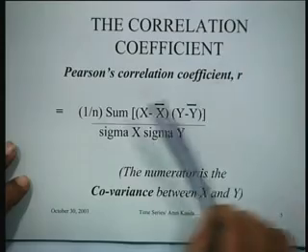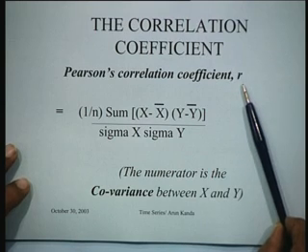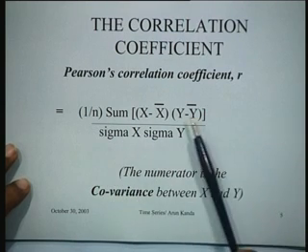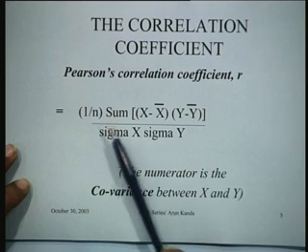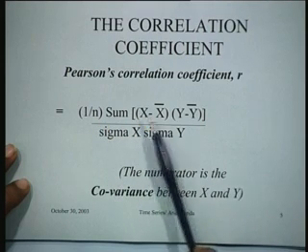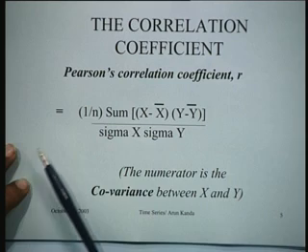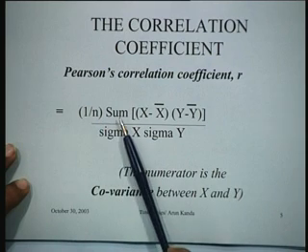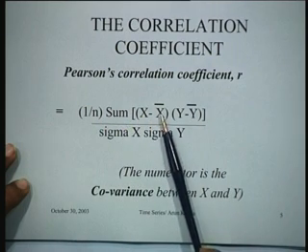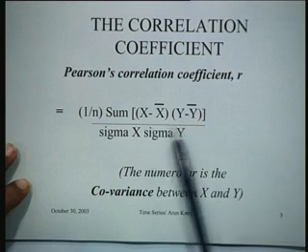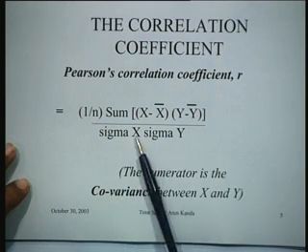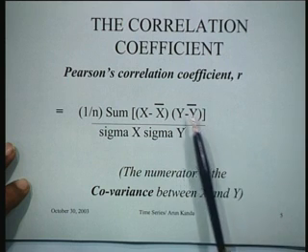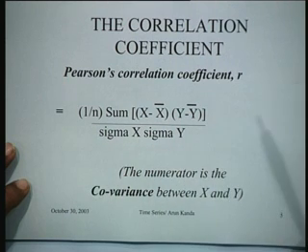The most commonly used correlation coefficient is the Pearson's correlation coefficient R, which is measured by this particular formula, which says if there are n data points and you have the series x and y defined on these n points, then 1 upon n sum of (x minus x bar) into (y minus y bar), the summation of this expression over all the n points divided by sigma x and sigma y is actually defined as the correlation coefficient.